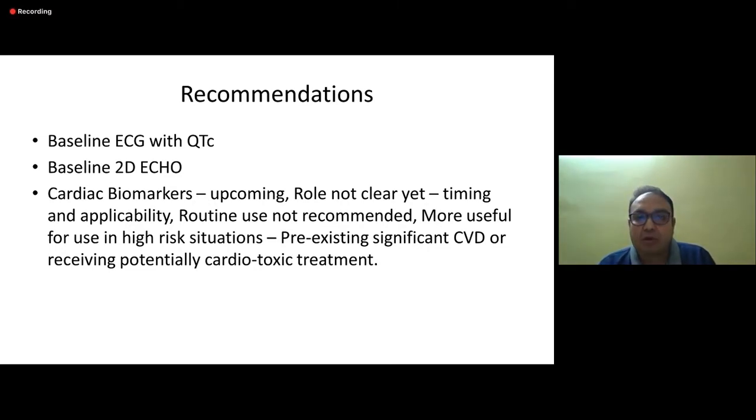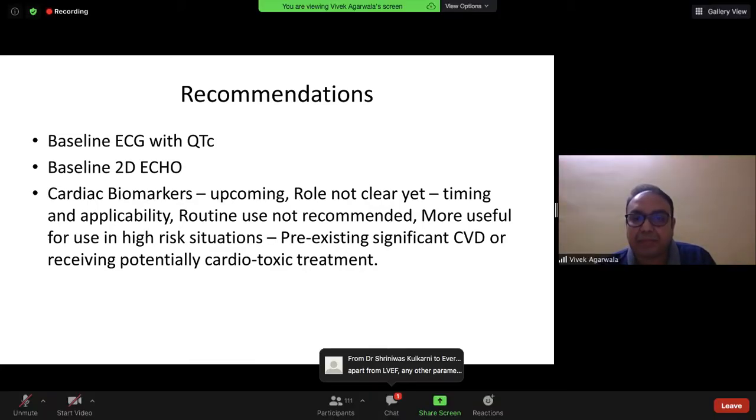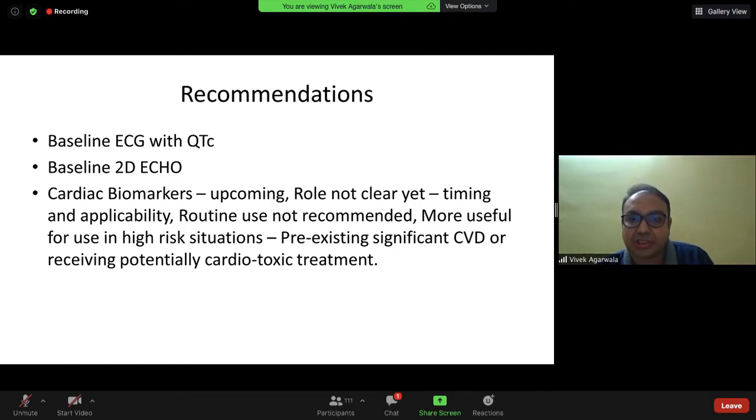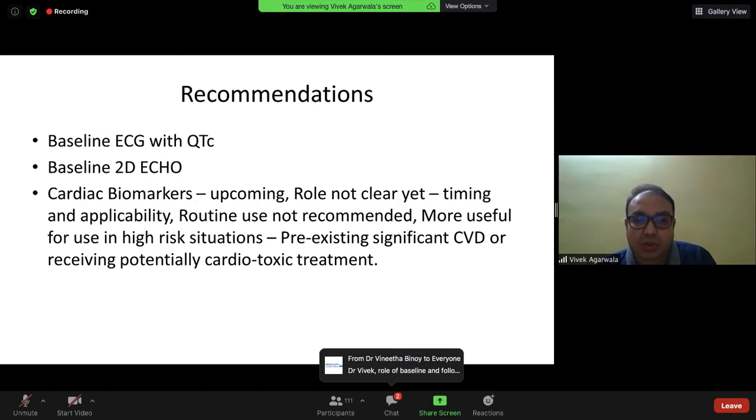So with cardiac biomarkers, again, the role is not very clear. We don't know regarding the timing and applicability. Sometimes there are very subtle changes in these biomarkers. If there is infection or any inflammation, there may be a rise. But yes, as Dr. Rohit said, they are more useful for high-risk situations where there is pre-existing cardiovascular disease in patients who are receiving potentially cardiotoxic treatment.